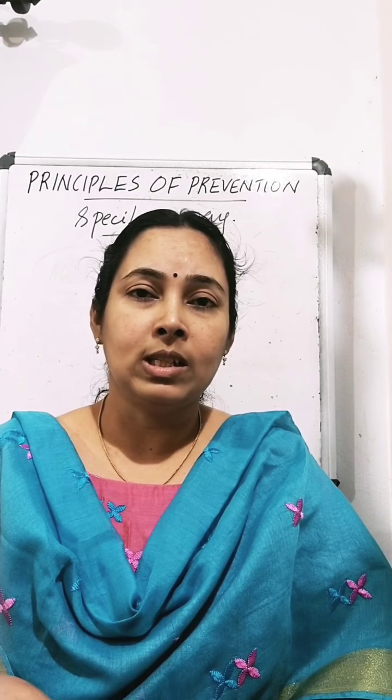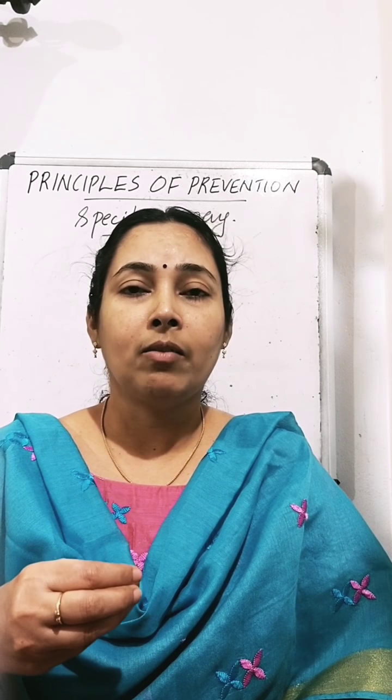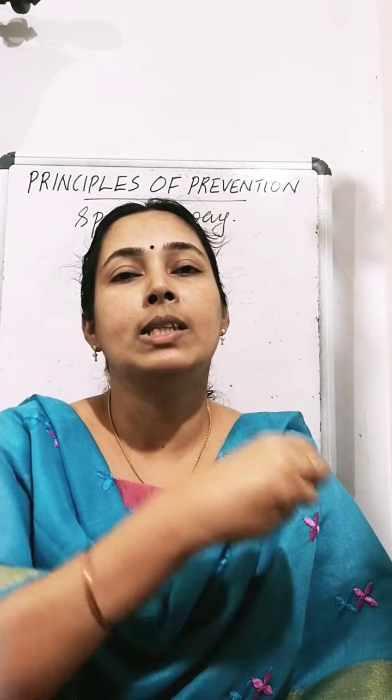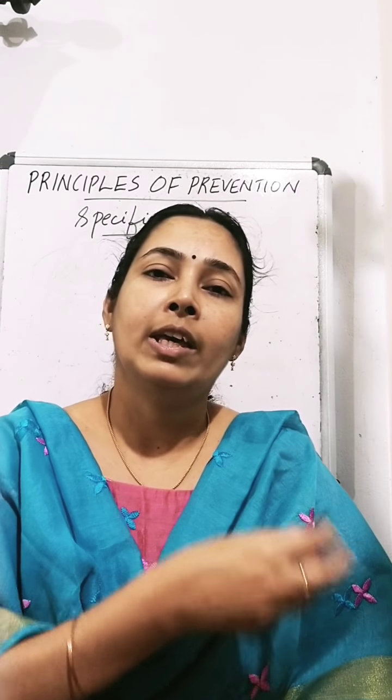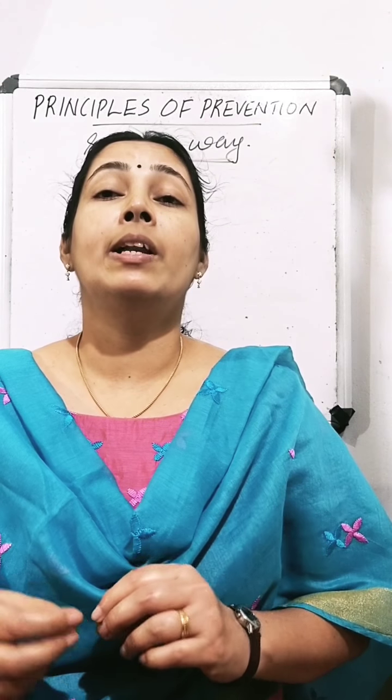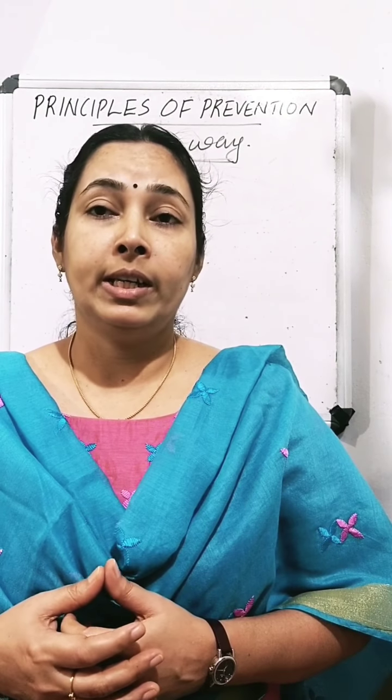So they will not cause disease, but at the same time, what happens? Our body will produce antibodies against these weakened microorganisms. Now, as a general principle, we can fool our immune system.